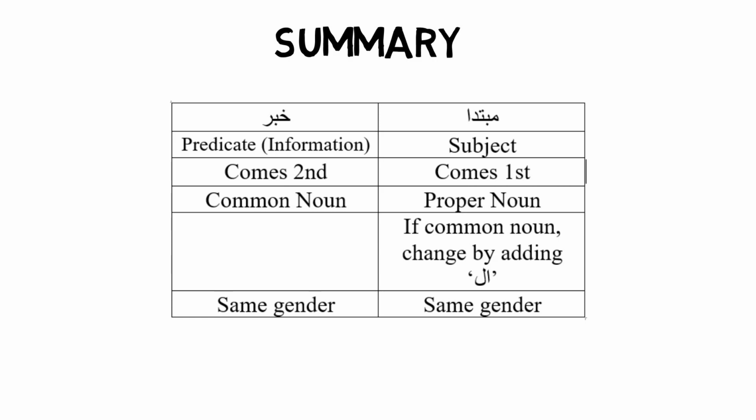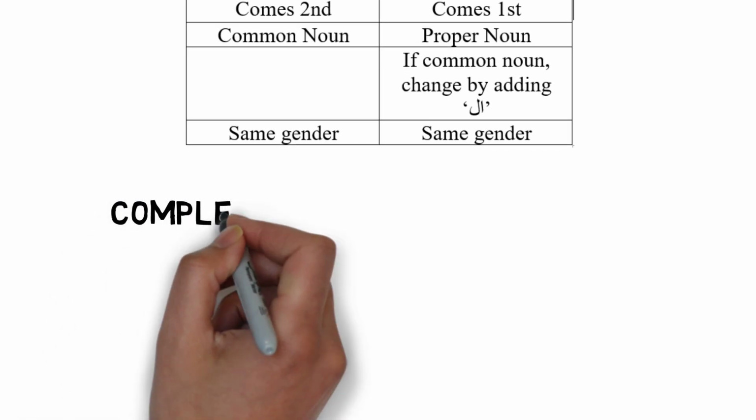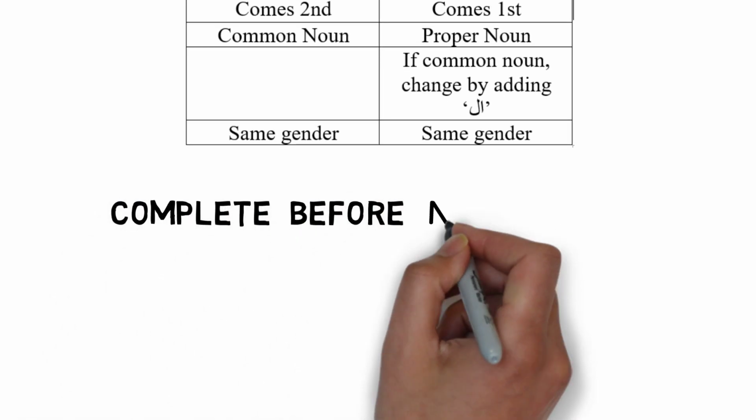If for some reason your mubtada is nakira, it is easy to change it into a ma'rifah simply by adding alif lam. It should be remembered that if a word does have alif lam, then it will not have a tanween at the end of it. And also the mubtada and the khabar should match in gender. So if the mubtada is masculine, the khabar will be masculine as well. If the mubtada is feminine, the khabar will also be feminine.